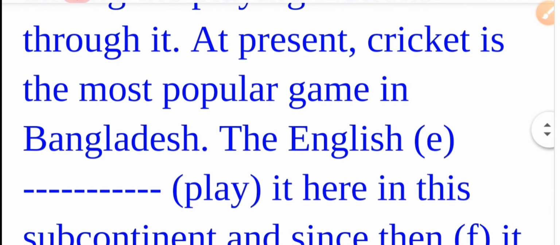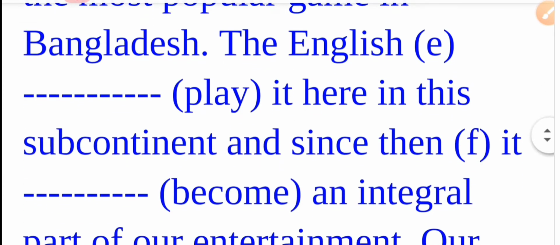Next, at present, cricket is the most popular game in Bangladesh. No gap is here. The English play it here in this subcontinent. Learners, English, that is the British people used to play cricket here in this subcontinent many years ago. So it is in the past tense. The correct answer is played or used to play.